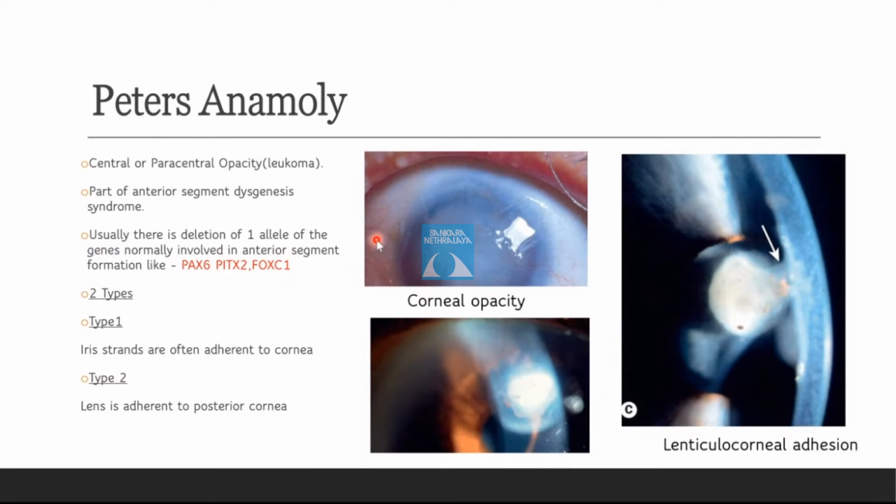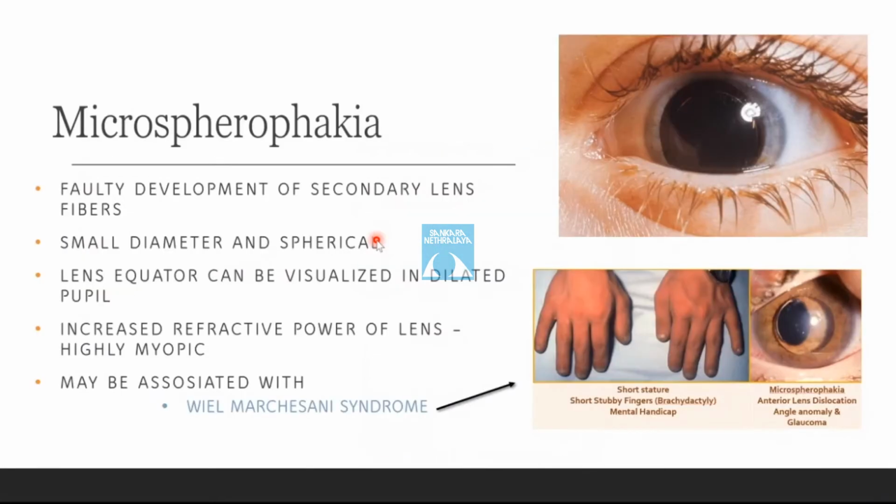Sorry, can you just go back? Microspherophakia, what are the other things that can happen in microspherophakia in the eye? What can it lead to? So it can lead to ectopia lentis also. Glaucoma.